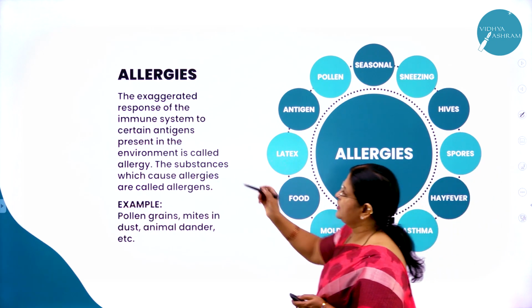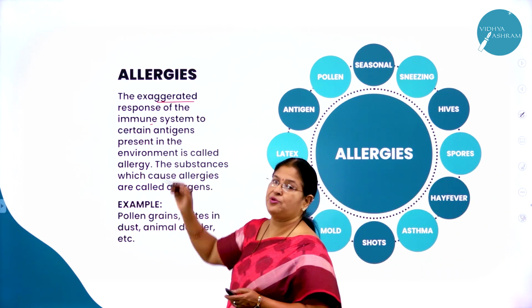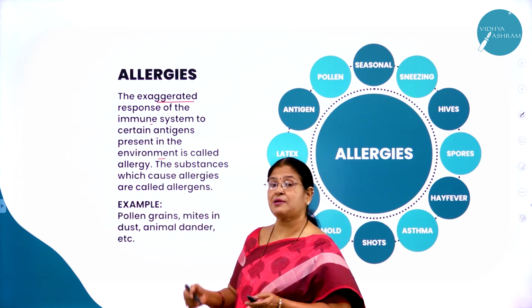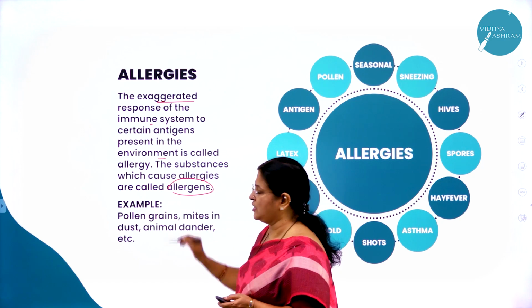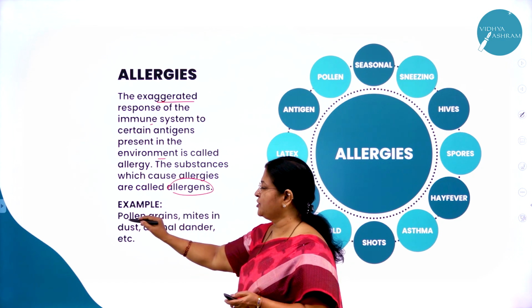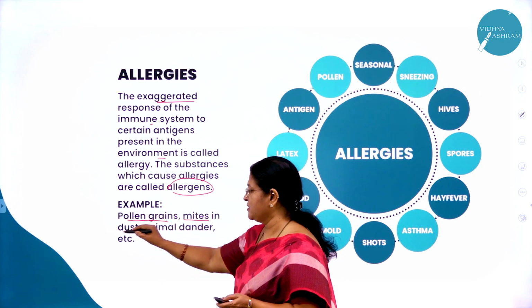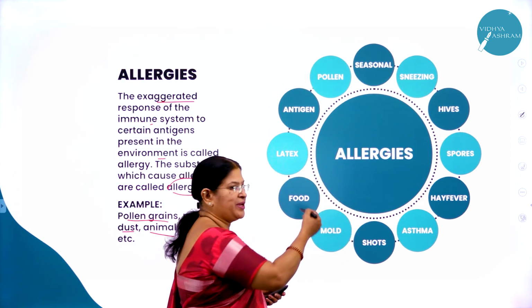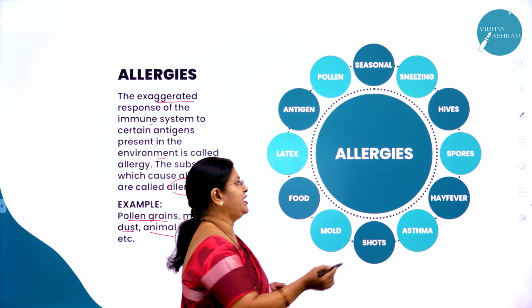So what is allergy? The exaggerated response of the immune system to certain antigens present in the environment. And the substance which causes allergy is called what? Allergens. What are the examples you are going to give? Pollen grain, mites, that is dust, animal dander, etc. Here hope you can see in this beautiful picture what are the causes for allergy.